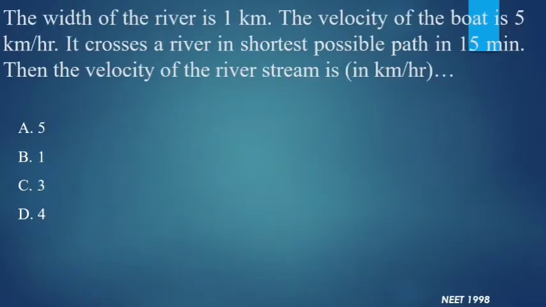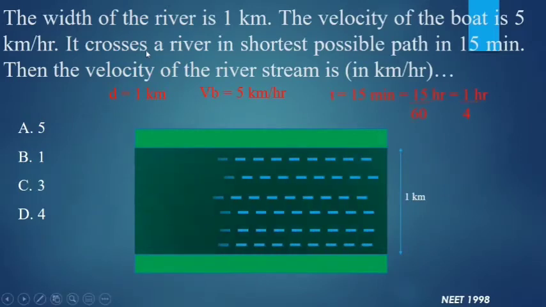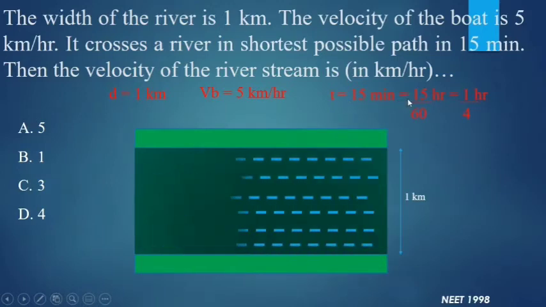Next problem, the width of the river is 1 kilometer. So this width is 1 kilometer. The velocity of the boat is 5 km per hour. It crosses a river in the shortest possible path. So the shortest possible path is this, perpendicular to the river, that is 1 kilometer. The time required to do this travel is t equal to 15 minutes. If you convert it into hours, it will be 1/4 hours.